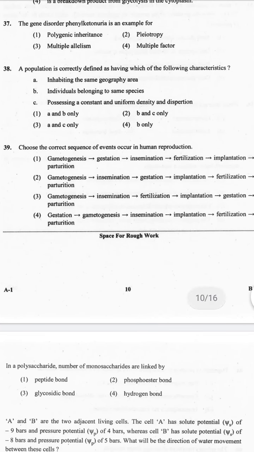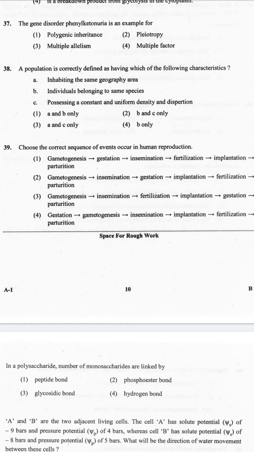A population is correctly defined as having which of the following characteristics? Here 3 characteristics are given. A. Inhabiting the same geographic area. B. Individuals belonging to the same species. C. Possessing a constant and uniform density and dispersion. And let's see the correct option from the given 4 options.